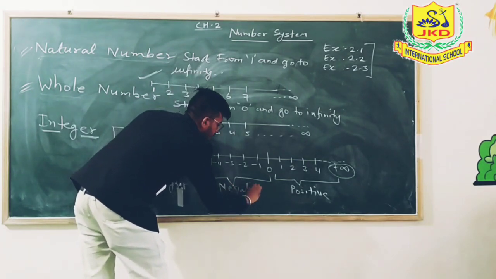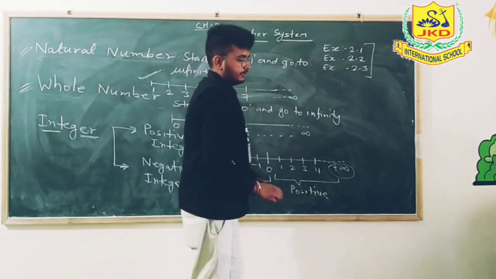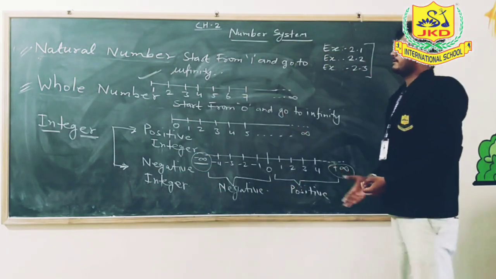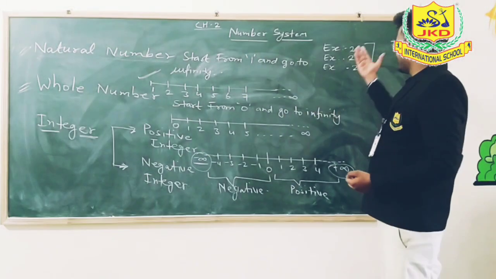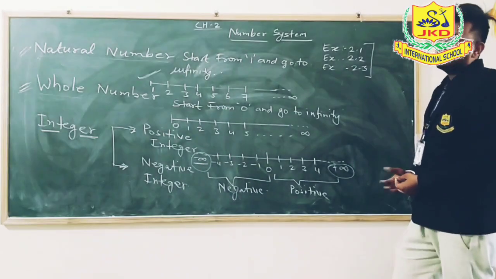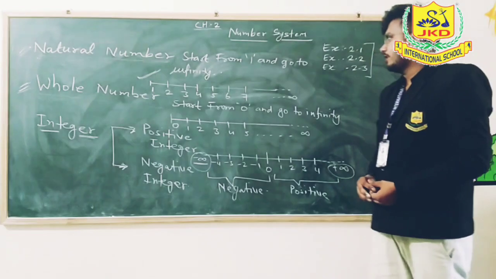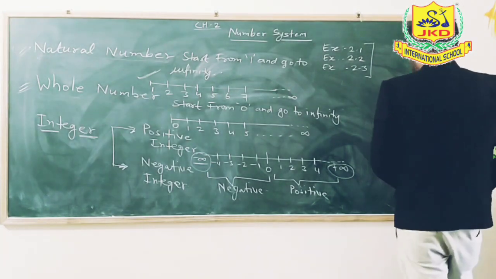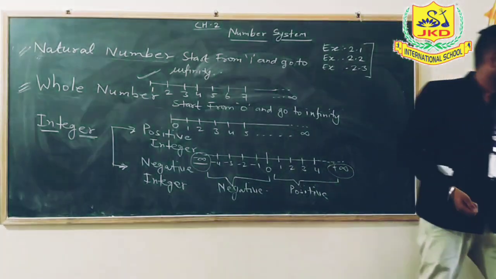So these are the three general types of numbers which are used further in Exercise 2.1, Exercise 2.2 and Exercise 2.3. There are more types of formulas too.